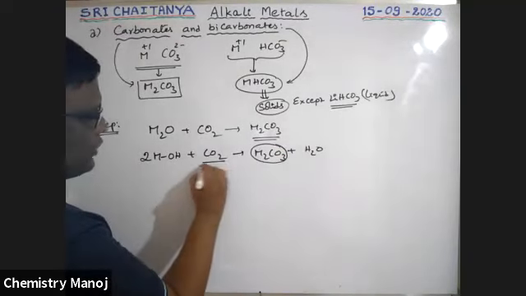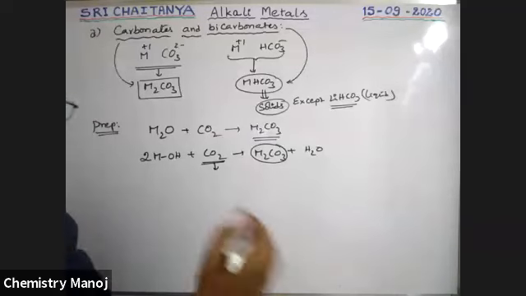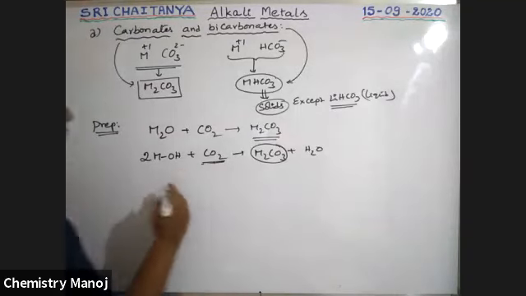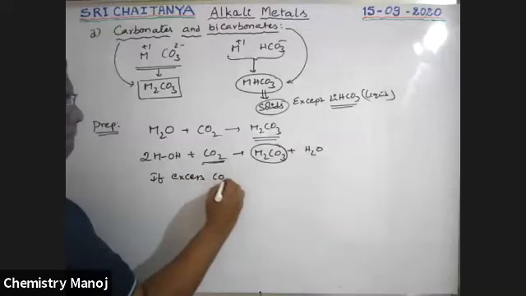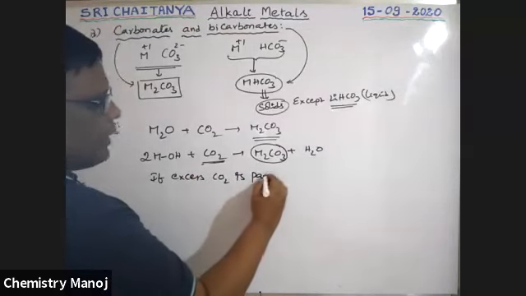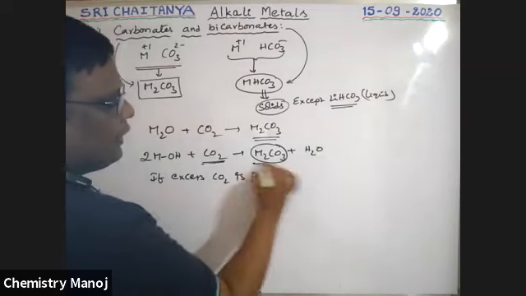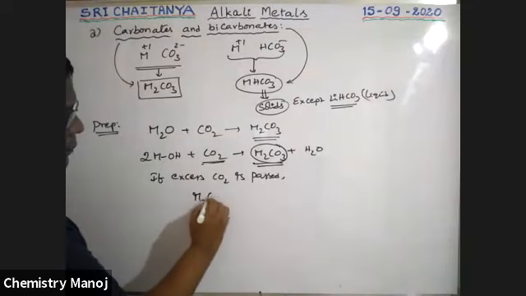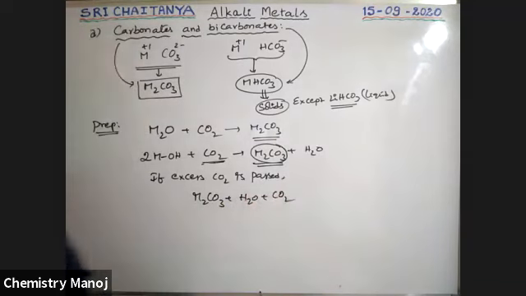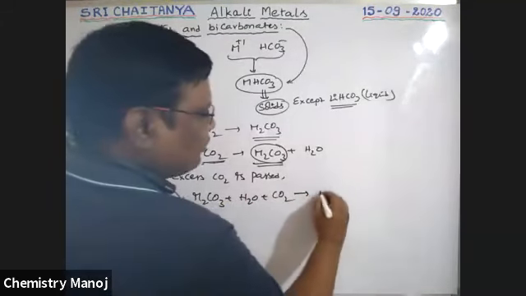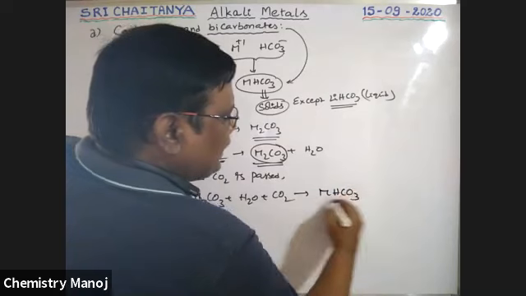If excess CO2 is passed, in the presence of water, the carbonate automatically converts into the respective bicarbonate.